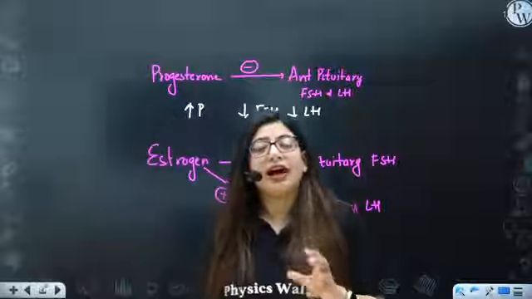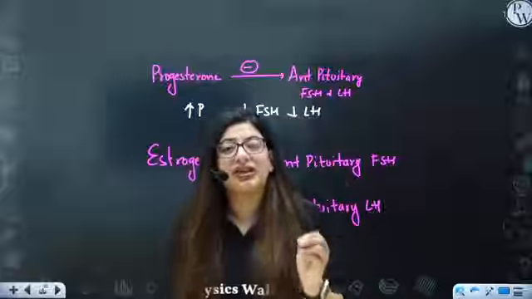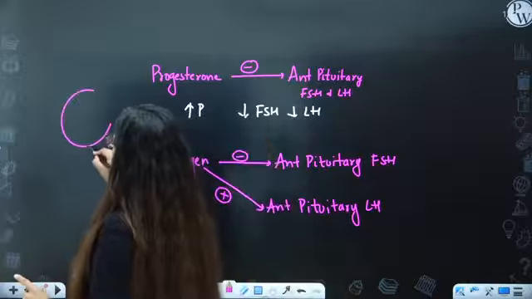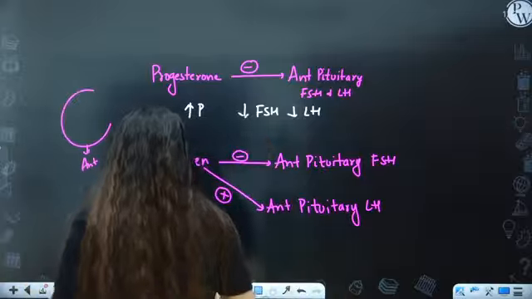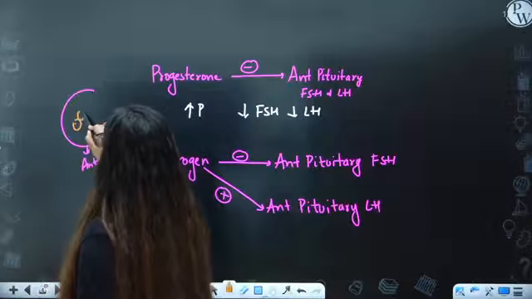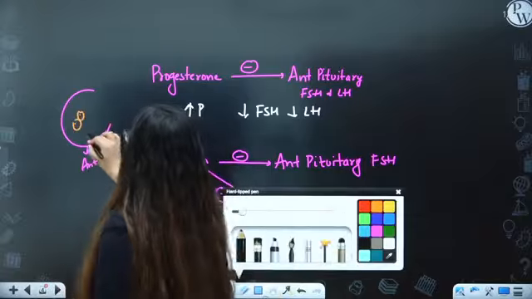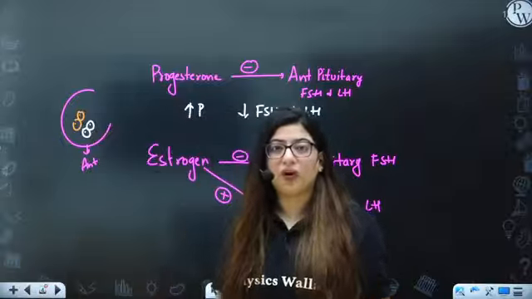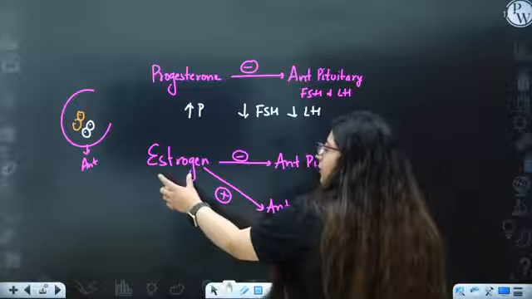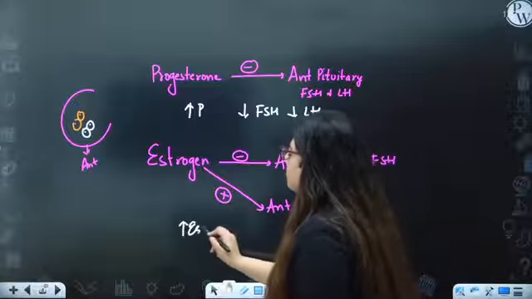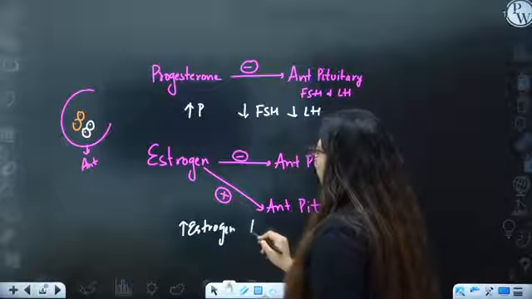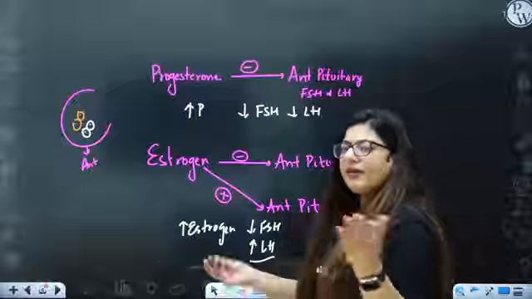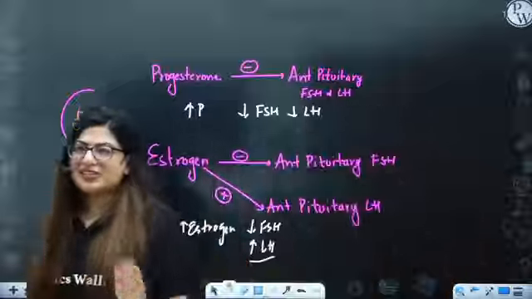The reason is because in the anterior pituitary, the cells that secrete FSH and LH are different. If I have this gland, which is the anterior pituitary, it has different cells for FSH secretion and different cells for LH secretion. So this is how the negative feedback can be different and it can be altered. So remember, whenever there is high estrogen in a female's body, there will be low FSH, right? But there will be high LH. All right, very simple. If you understand the hormones, you understand everything.